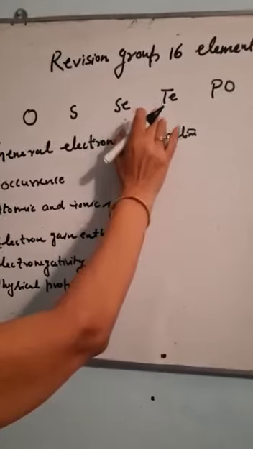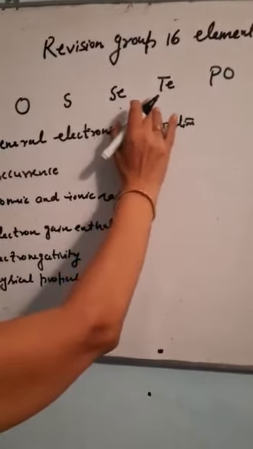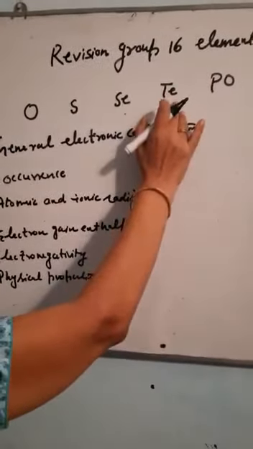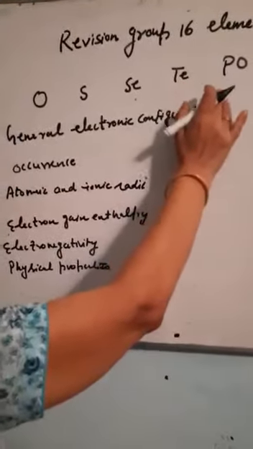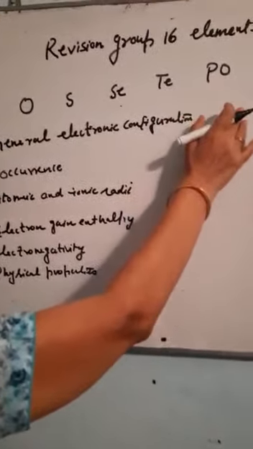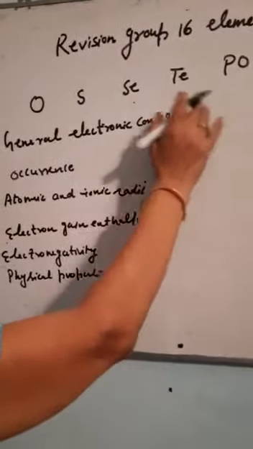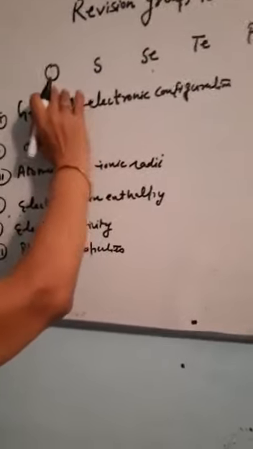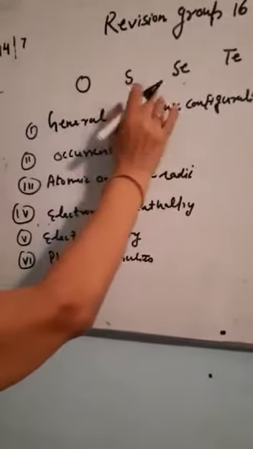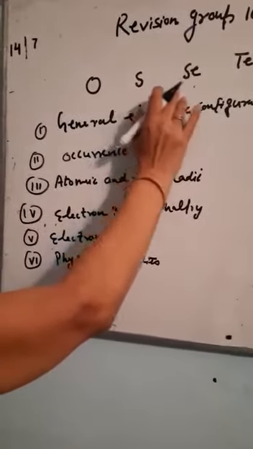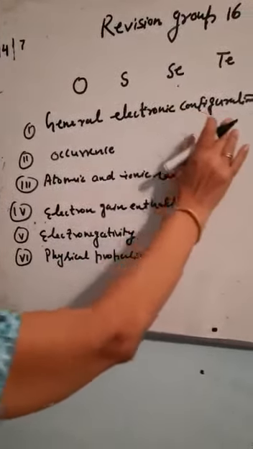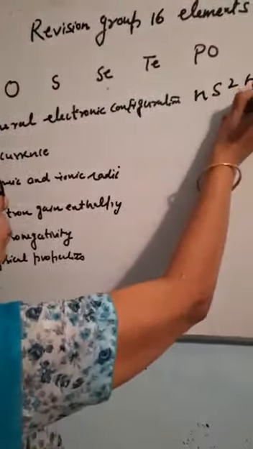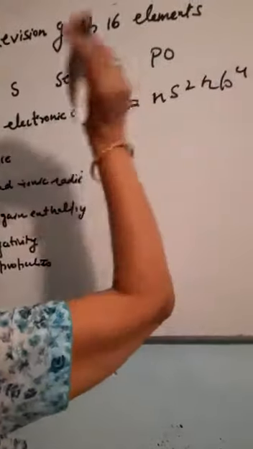The word chalco has been taken from the Greek word for brass, and this is in association with sulfur and conjures up copper. Moreover, the maximum number of ores occur either in the form of oxide or in the form of sulfide. The general electronic configuration for this group is ns2 np4.